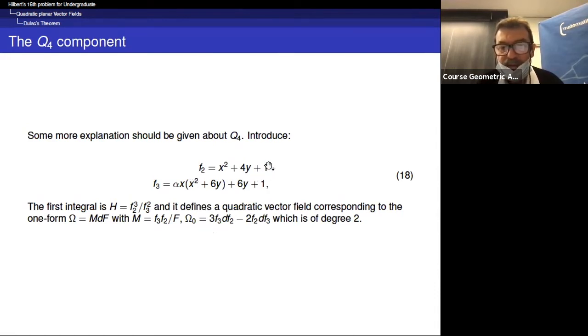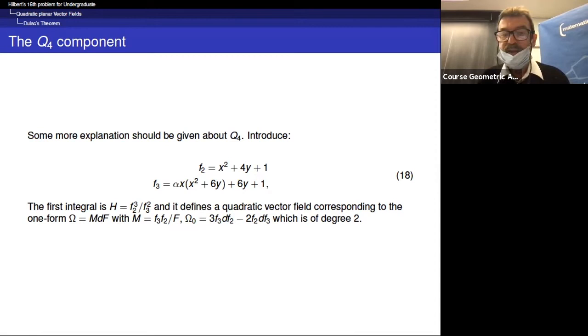You have a quadric, a conic part, which is a parabola F2, and you have a cubic. And the integral h is the cube of F2 over the square of F3. And it defines actually a quadratic vector field because you have cancellation terms. So more or less the foliation is defined by 3F3 dF2 minus 2F2 dF3. And it is of degree 2, in fact.